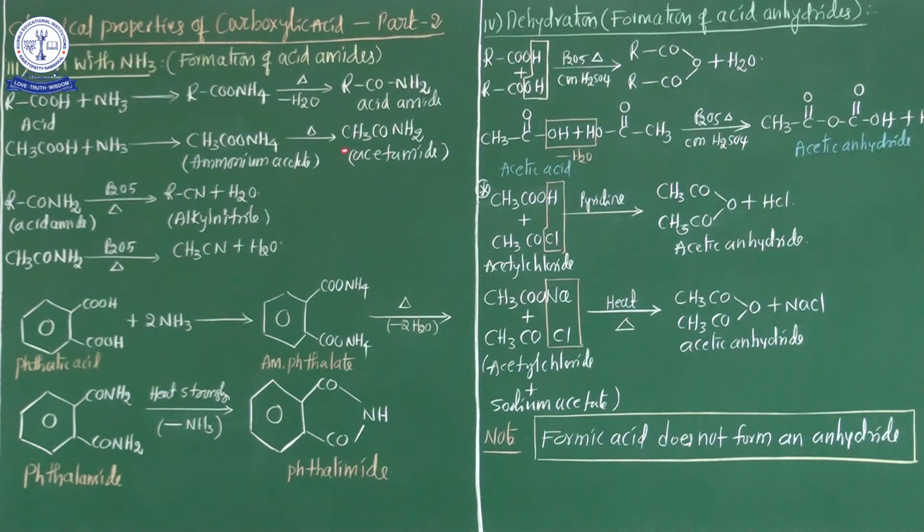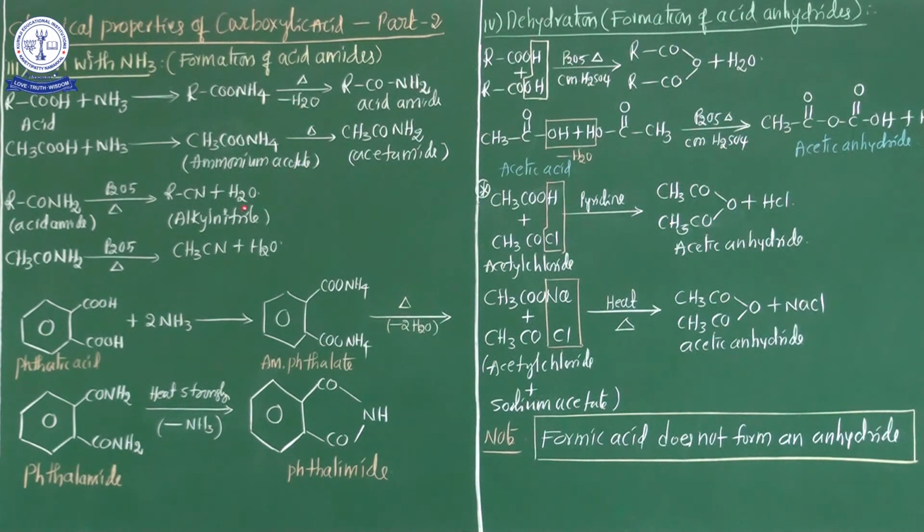So my dear students, in this process, when carboxylic acid is treated with ammonia, the intermediate product is an ammonium salt. From the ammonium salt, after losing a water molecule, finally acid amides are obtained. Okay? So this is the general representation equation. Now see a general example. This is acetic acid, CH3COOH. Acetic acid is treated with ammonia, NH3. Now what happened?